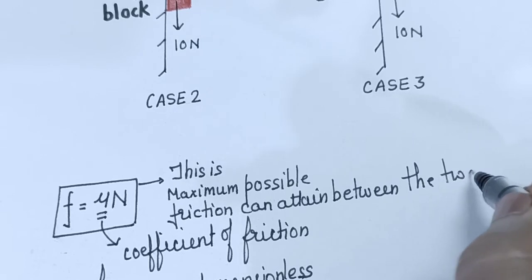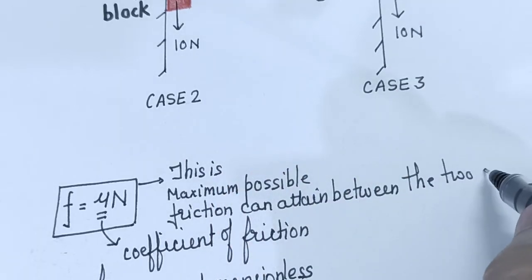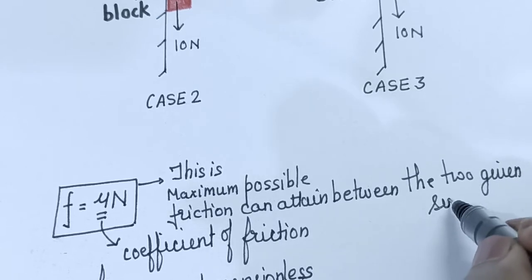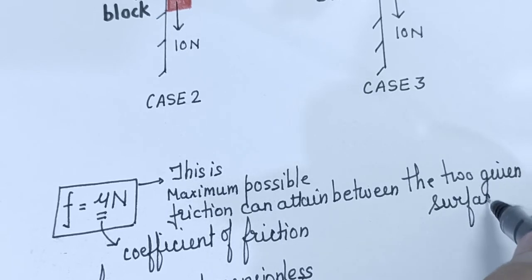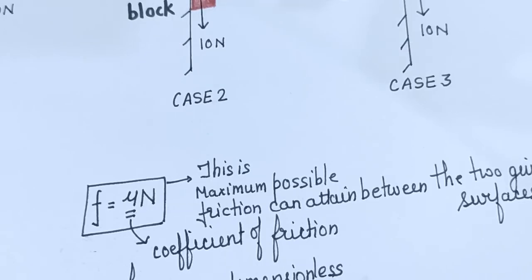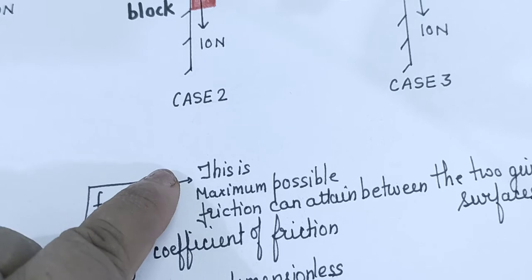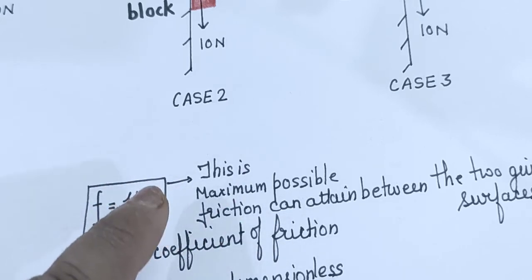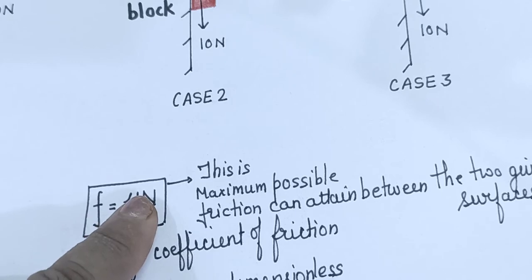So always remember, it is the maximum value of the friction which can be attained between the two given surfaces. But if required, friction will adjust itself between 0 and this value, at any value, just to keep the block at rest.